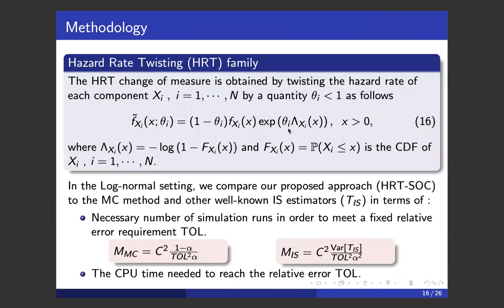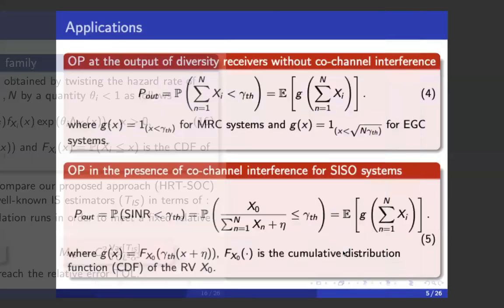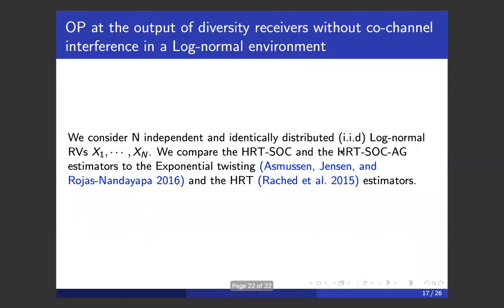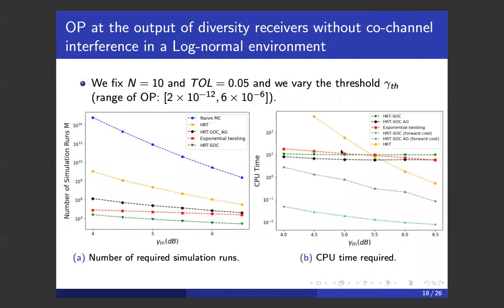Note that we will use the hazard rate twisting change of measure, and we will work in a log normal setting. We compare our approach to the Monte Carlo method and to the other well-known importance sampling estimators in terms of the necessary number of simulation runs in order to meet a fixed relative error tolerance, and in terms of the CPU time needed to reach the relative error tolerance. So, the first application: we consider independent log normal random variables, and we obtain the following results.